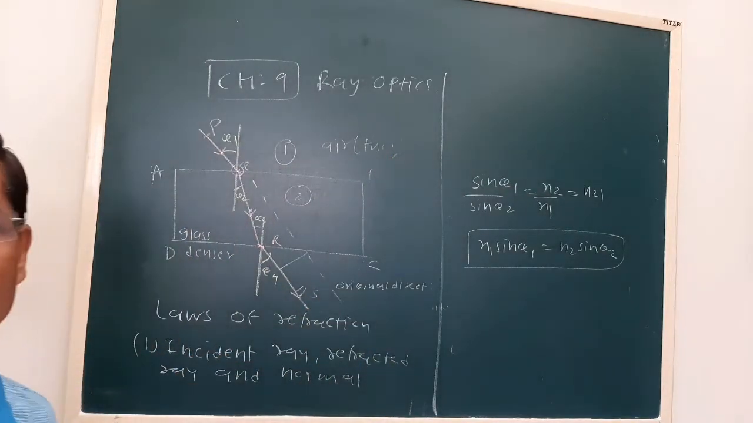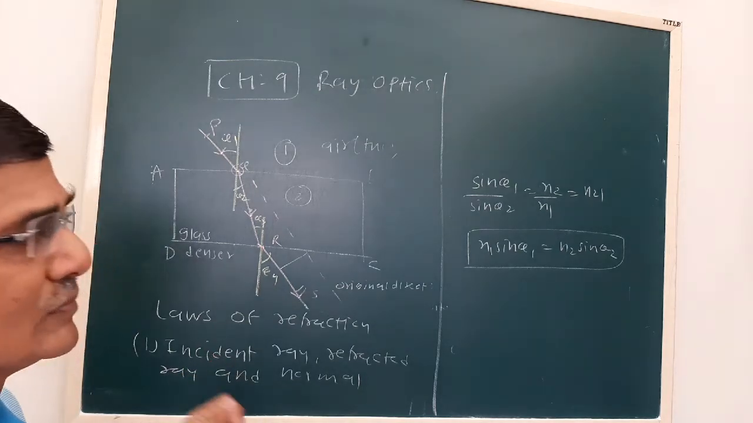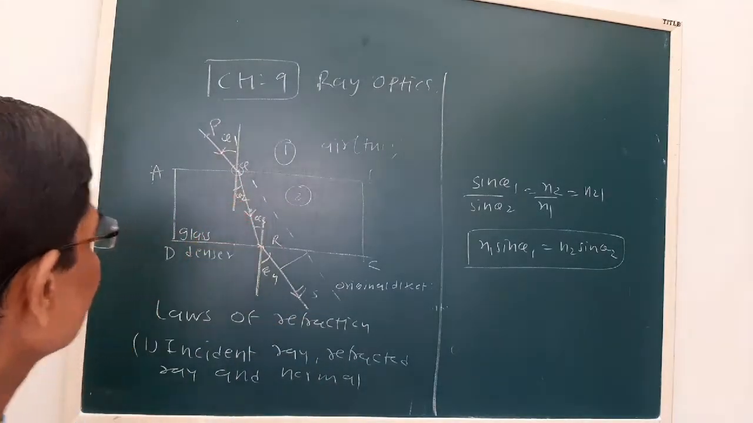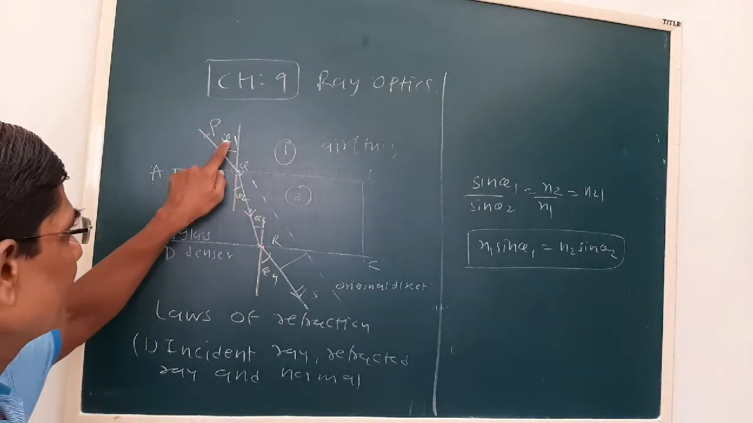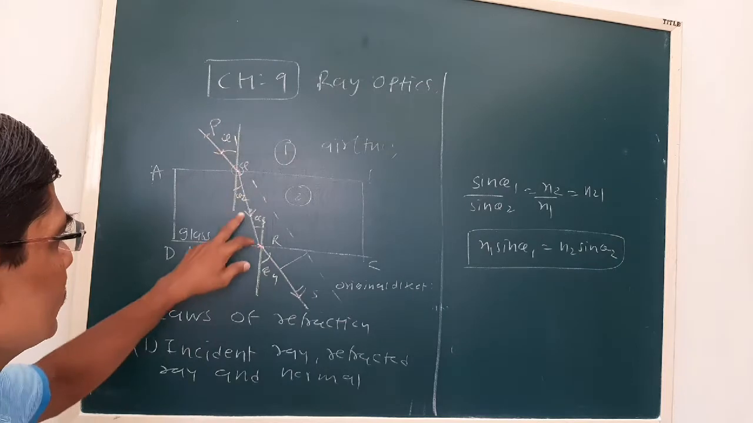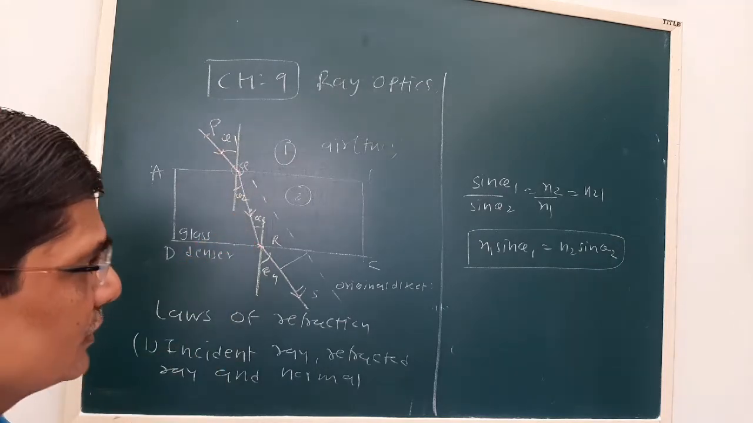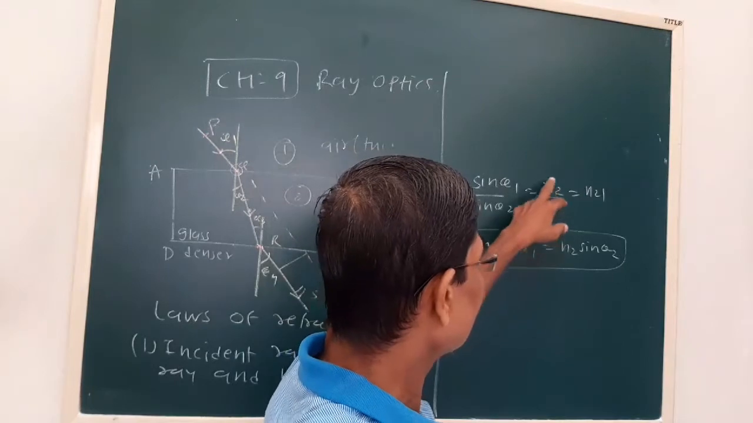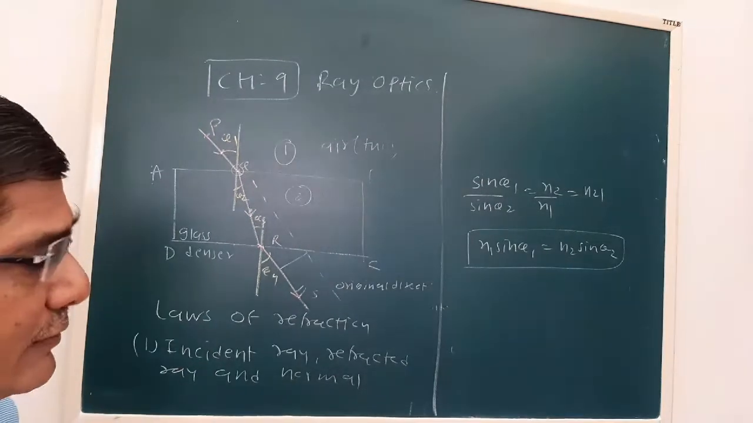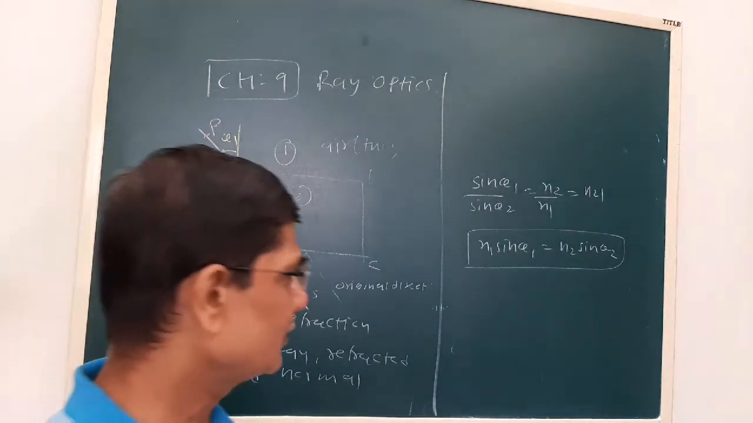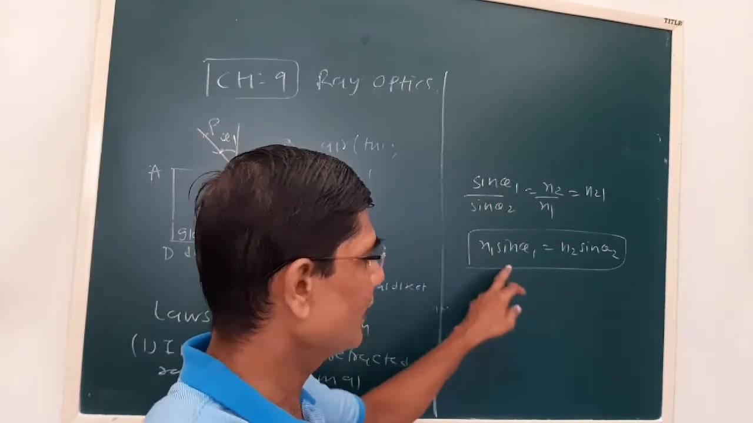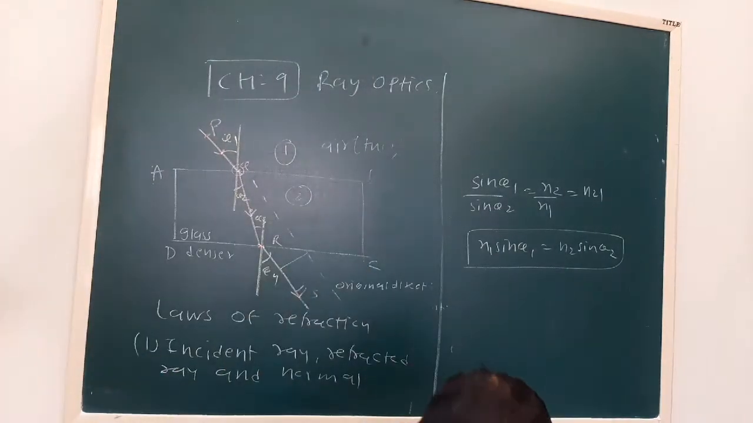So what are the laws of refraction? The incident ray, the refracted ray, and the normal at the point of incidence are in the same plane. And Snell's law, the second law of refraction: the ratio of sine of angle of incidence to sine of angle of refraction is constant. That is called N21, which we can write as N2 upon N1, the refractive index of medium 2 with respect to medium 1. The generalized formula for Snell's law is N1 sin theta 1 is equal to N2 sin theta 2. This is about the laws of refraction.